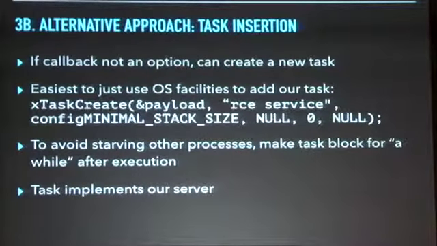But we do have alternatives because callbacks aren't always supported. It depends on how the firmware for the system has been built. So if callbacks aren't an option, we can create a whole new task. And once again, the operating system makes that simple, so we can call xTaskCreate. And in that case, our payload would have to do a little more work to set up a listening socket or make an outgoing connection. But at that point, we have a task that's scheduled and run that actually executes the code that we want it to. In this case, starvation is a consideration.